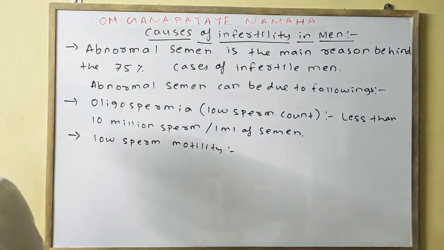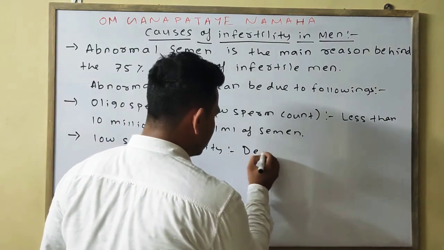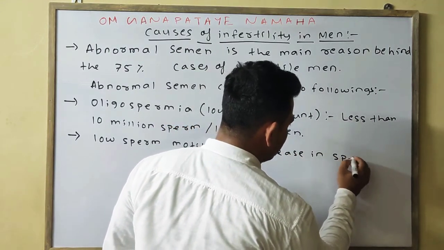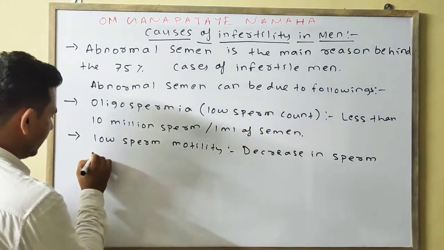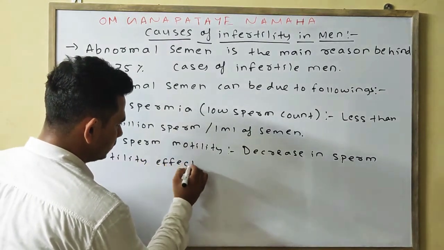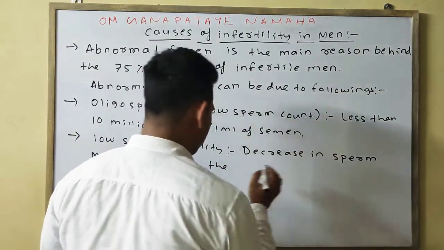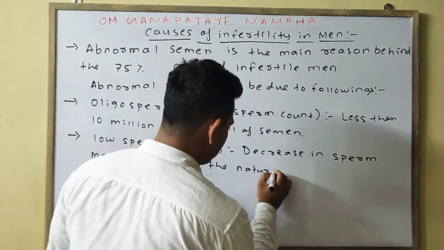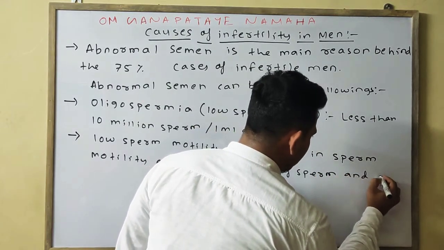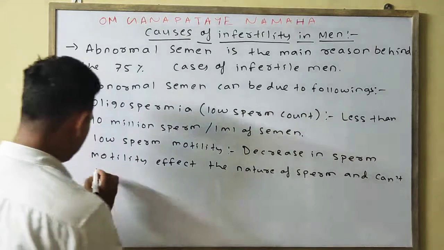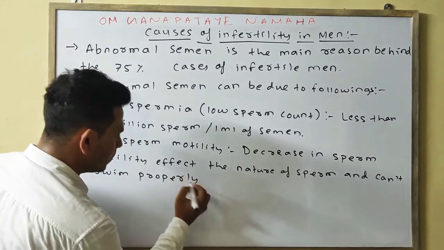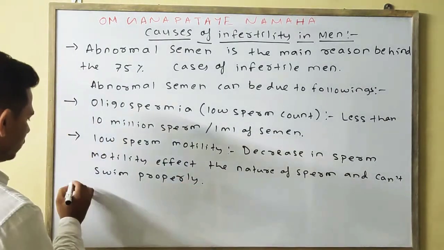So we can say a decrease in sperm motility affects the nature of sperm, and it can't swim properly.